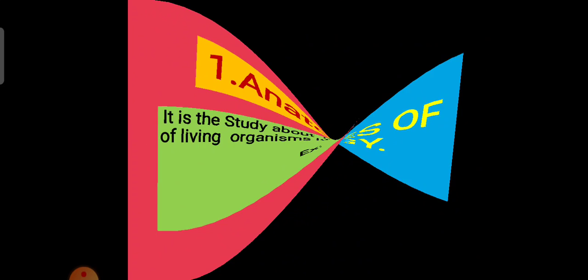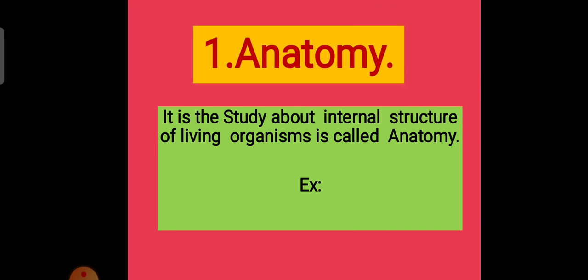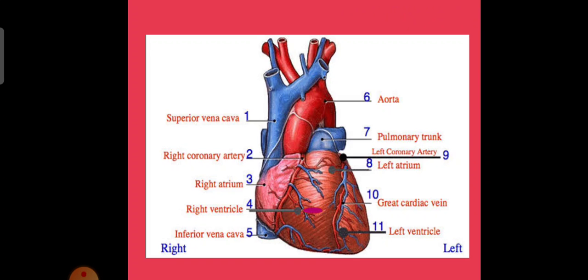Now let's discuss the branches of biology. Anatomy. Ana means up and tom means cut. Anatomy is the study about the internal structure of living organisms. The study about the internal structure of living organisms is called anatomy. Anatomy is also a Greek word.